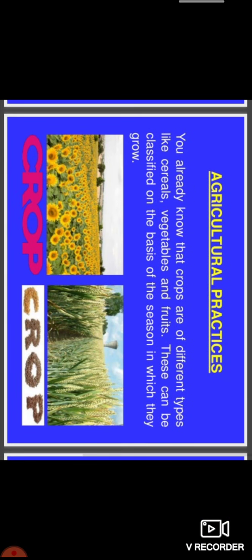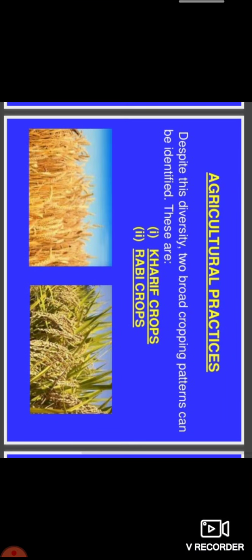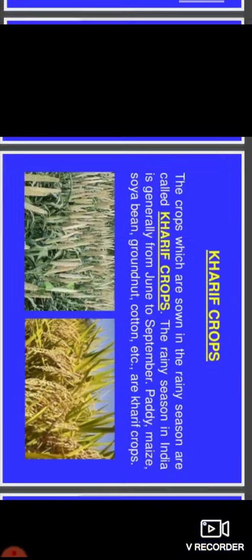So what are agricultural practices? You already know that crops are of different types like cereals, vegetables and fruits, and they can be classified on the basis of seasons. That also we have discussed. We have two food patterns, Rabi crop and Kharif crop. Because India believes in unity in diversity, two broad cropping patterns can be classified, that is Kharif crop and Rabi crop.